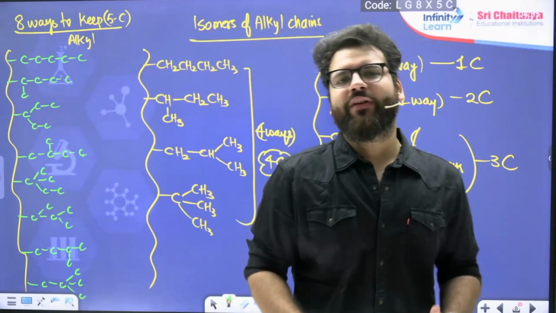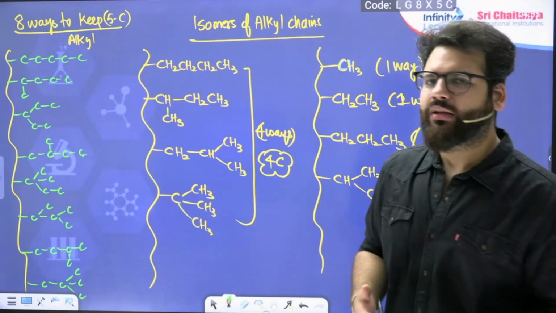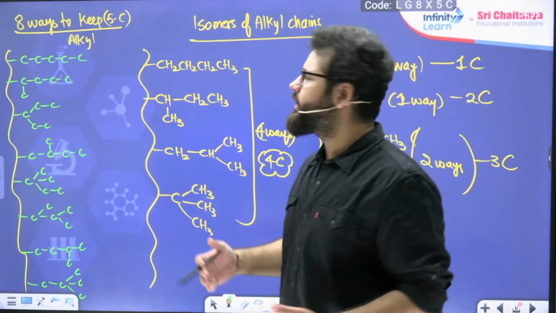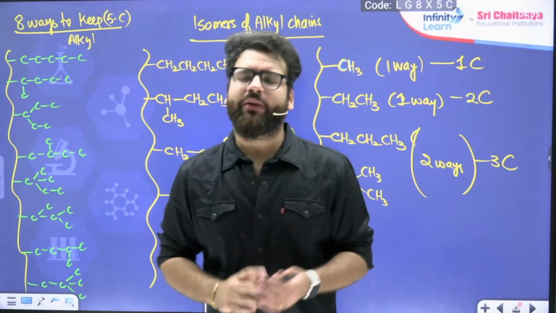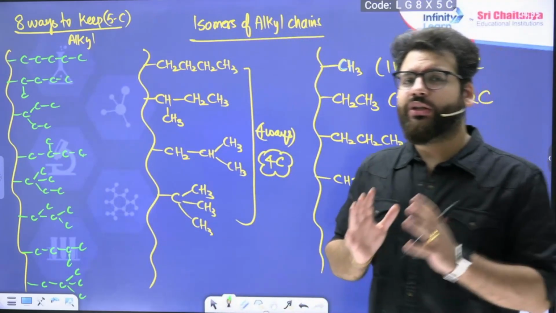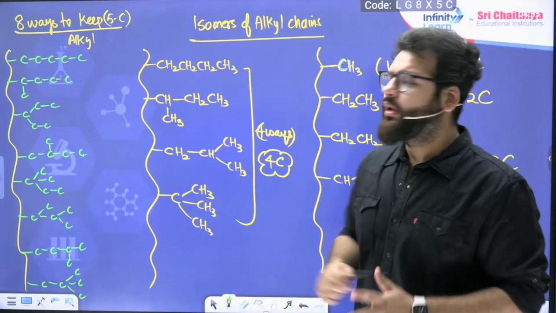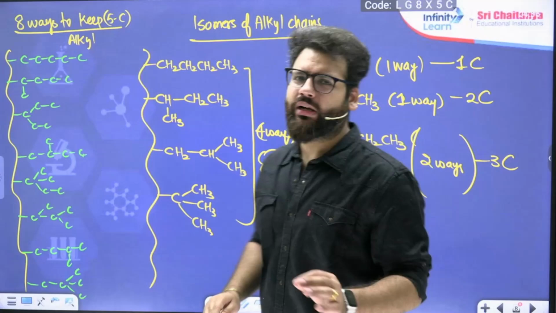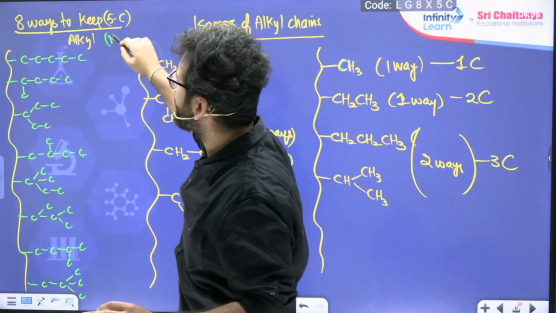Generally, for 5 carbons, they don't ask. But in case a question comes where you have to keep 5 carbons, just make sure there will be 8 ways to keep. If you start drawing them one by one, it will take a lot of time, I am telling you. So just learn them, it will be much better. There are 8 ways to keep the 5 carbon. Again, for the NEET, it is not important.